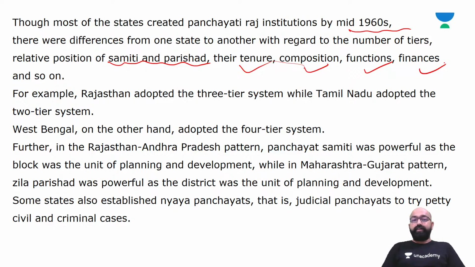If we see Rajasthan, for example, Rajasthan adopted the three-tier system while Tamil Nadu adopted a two-tier system. West Bengal, on the other hand, adopted a four-tier system. In the Rajasthan-Andhra Pradesh pattern, Panchayat Samiti was powerful as the block was the unit of planning and development, while in the Maharashtra-Gujarat pattern, Zila Parishad was powerful as the district was the unit of planning and development.